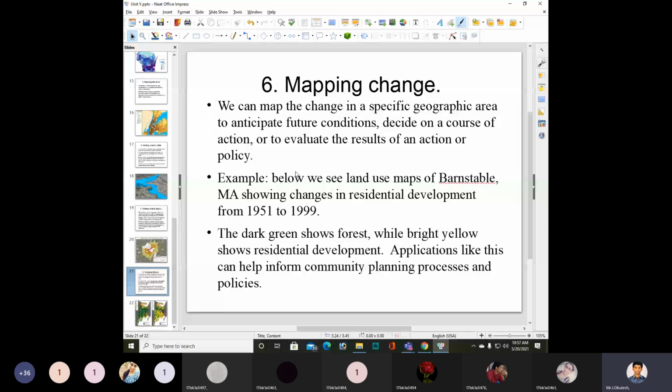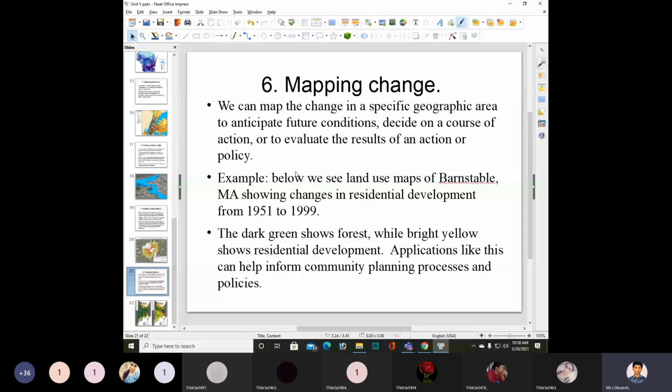We see land use maps of Barnstable, MA showing changes in residential development from 1951 to 1999.